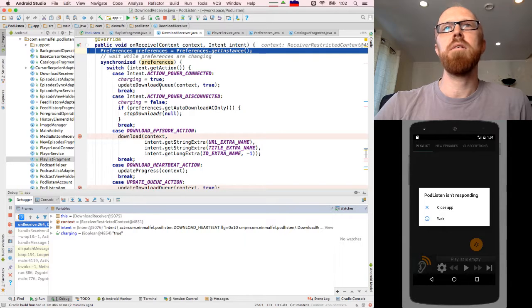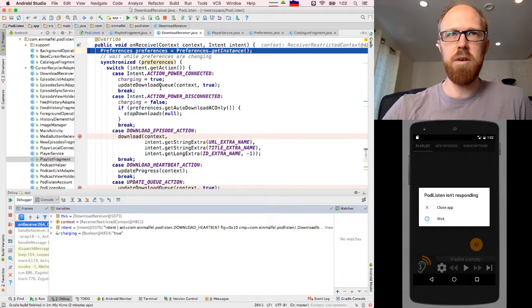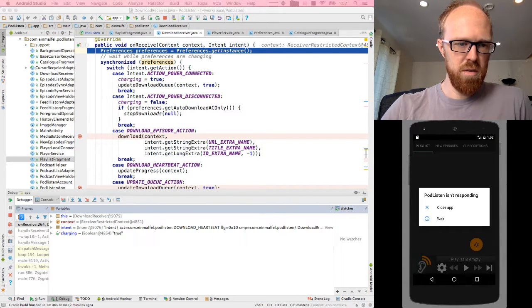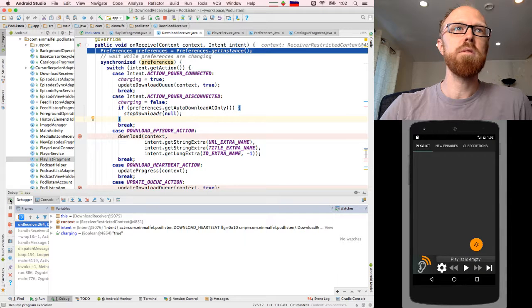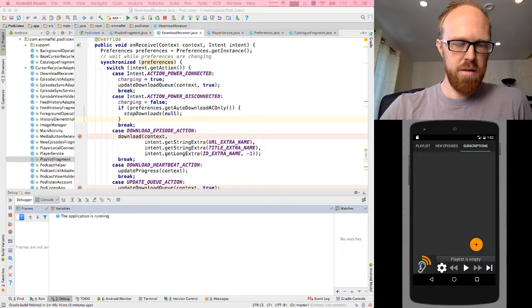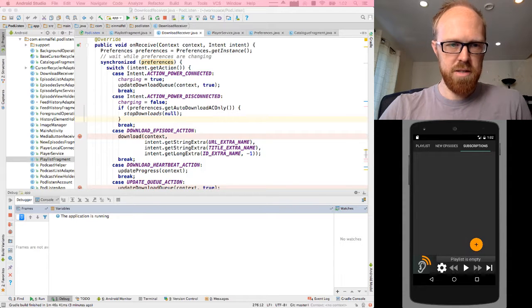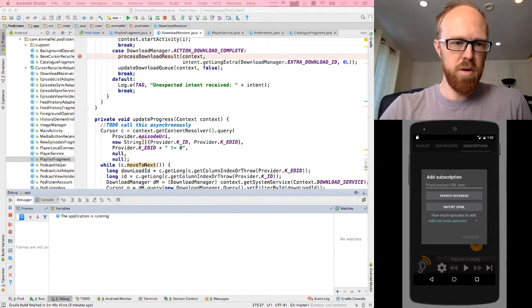And power connected, this app has a feature where when you plug in your phone, it can start downloading. So it doesn't download things when you are wasting battery. Maybe that setting is set right now? Yeah, I guess we'll see in the code in a minute. Okay. So let's continue the debugger. And let's add one of our favorite podcasts. Let's see, did this hit a breakpoint again? No, okay, it was just slow.